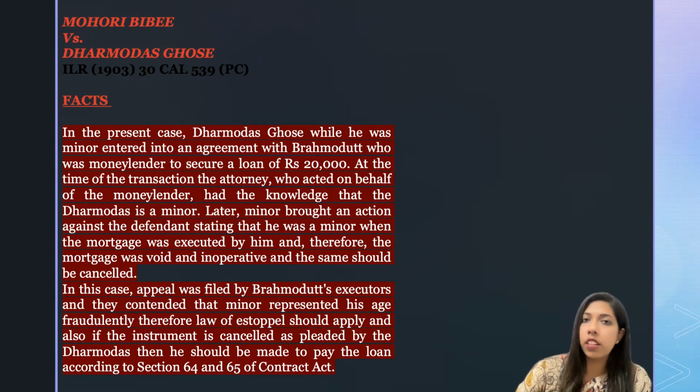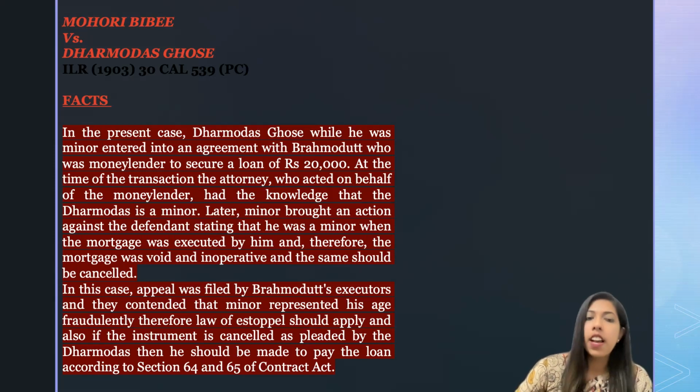So just because this particular minor, Dharmodas Ghosh, pleaded that the particular contract should be void ab initio in nature, and therefore the mortgage was void and inoperative, and the same should be cancelled. He pleaded for that.